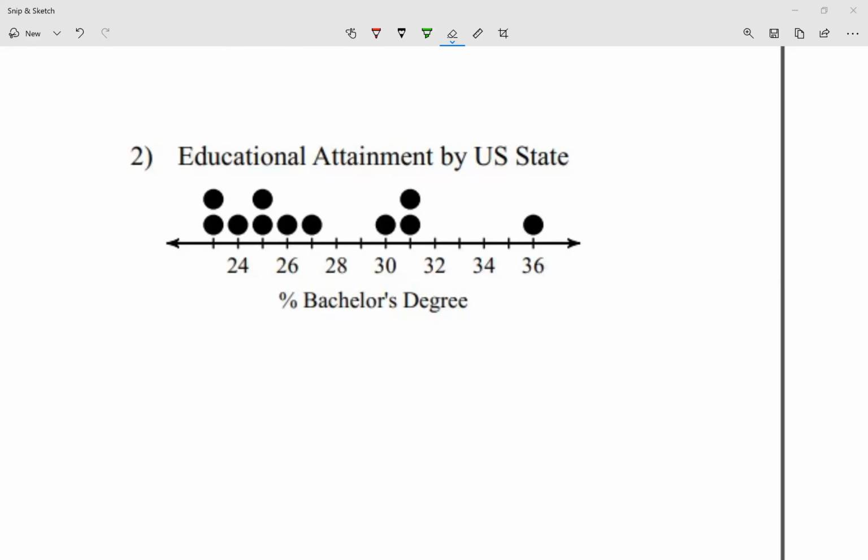Okay, so let me grab my calculator again, and I'm gonna go 23 plus 23 plus 24 plus 25 plus 25 plus 26 plus 27 plus 30 plus 31 plus 31 again, and then plus 36. Okay, so now when I added my numbers, I have 301.